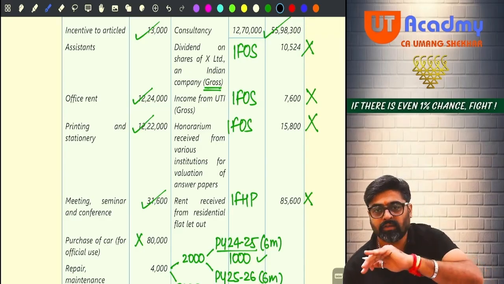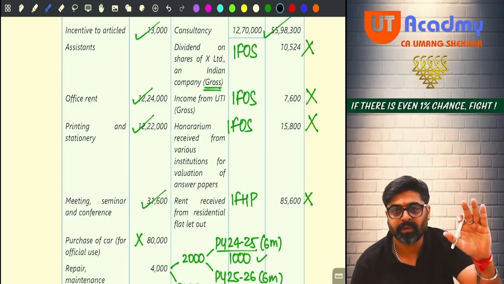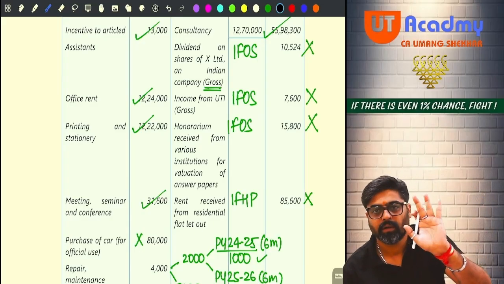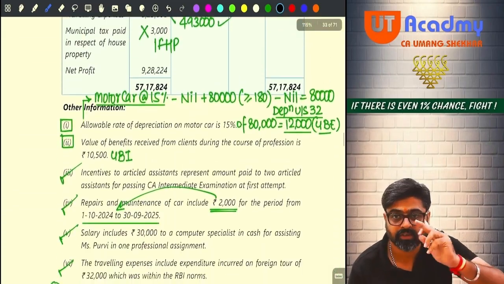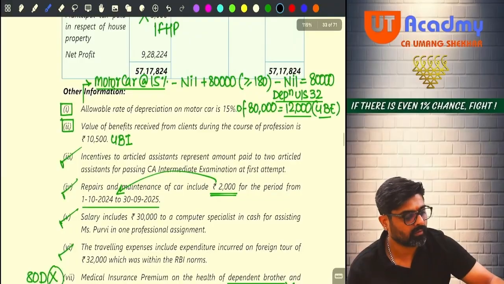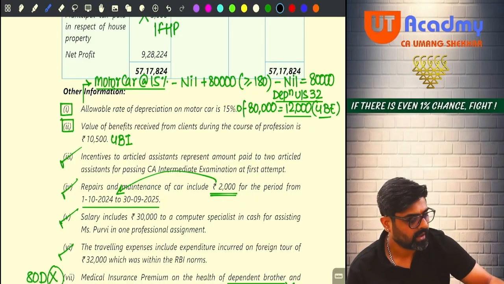Debit side, disallowed expense added back. Credit side, non-PGBP incomes added. Now, do you have any unrecorded business expense? Yes, depreciation of 12,000. So, you will have to reduce 12,000. Do you have any unrecorded business income? Yes, 10,500. Add 10,500. So, on your calculator, you must be getting 9,20,200, everyone.